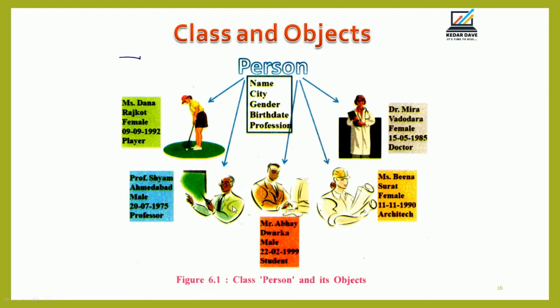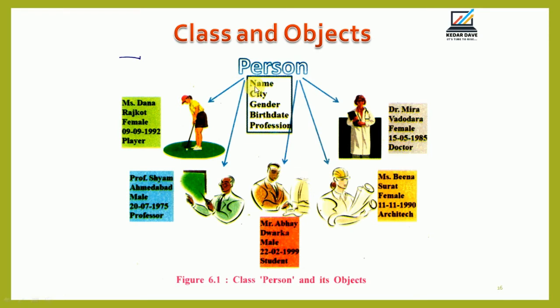So let's see one diagram of the class and the different objects. The person is a class name, right? And these are the different objects. They are name, city, gender, birth date, and profession. So when you generate a class person and its objects, you add as many objects as you need in your class.